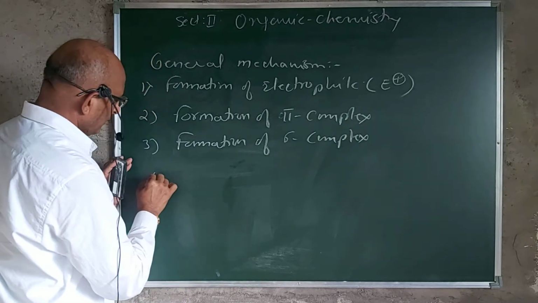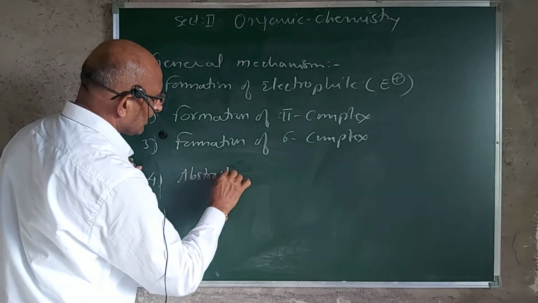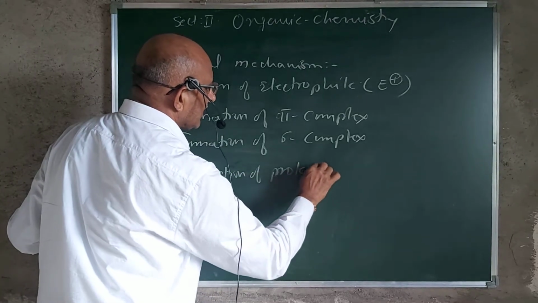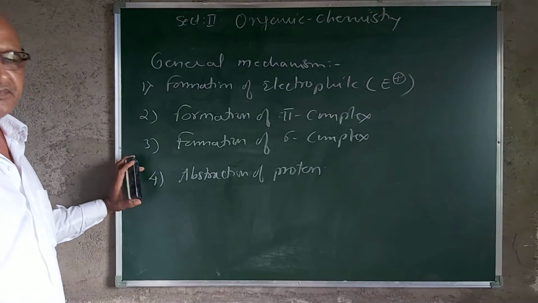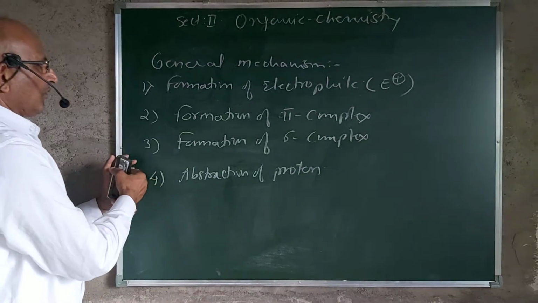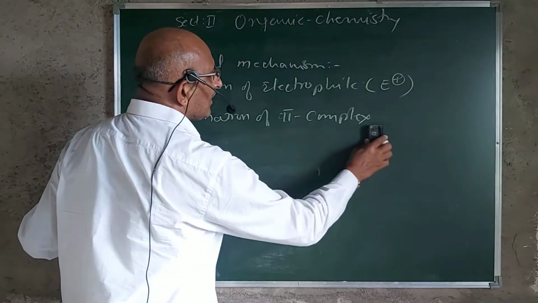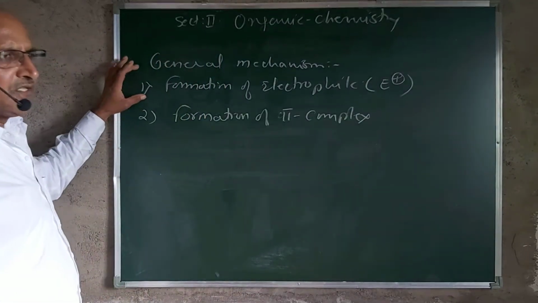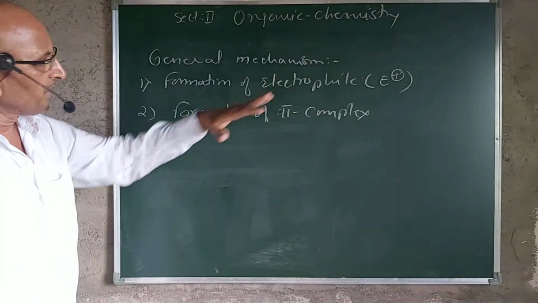And the fourth step is abstraction of a proton, where the aromatic character is retained. Out of these four steps, the first is different in different reactions, so that is a common formation of electrophile.